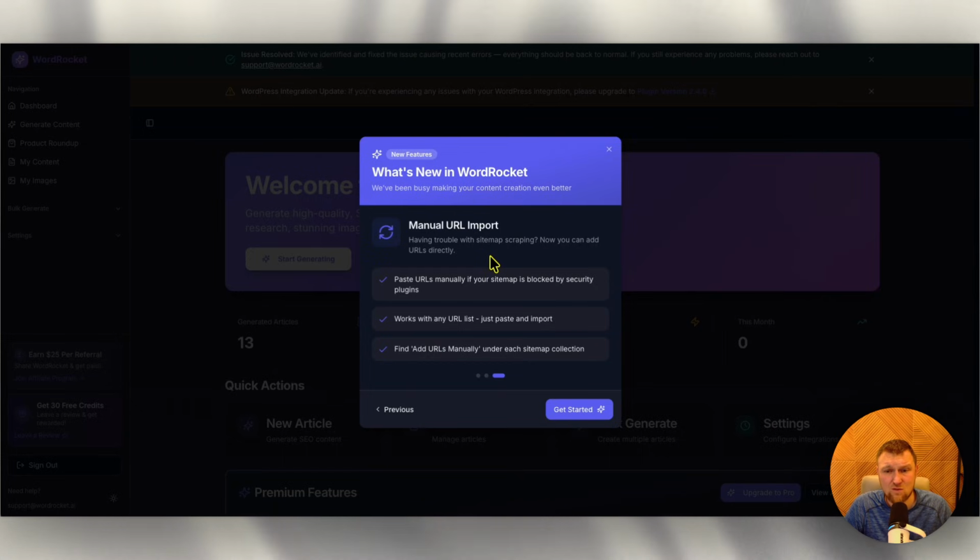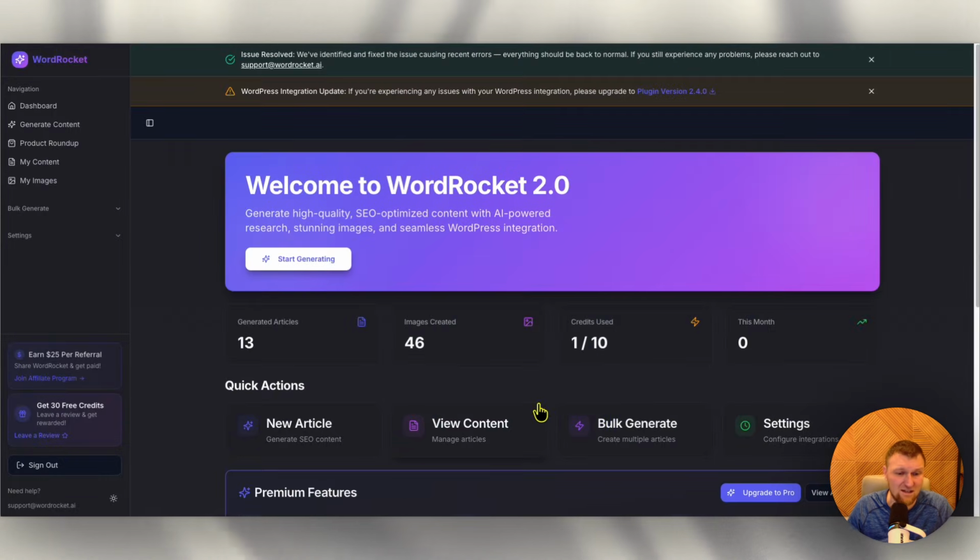Having trouble with sitemap scraping, now you can add URLs manually. So you can just go get your sitemap and maybe update it every 2 weeks or a month and just paste in those URLs. So you can paste your URLs manually if your sitemap is blocked by security plugins. It works with any URL list. Just paste and import, add URLs manually under each sitemap collection. So they are just continuing to make this an amazing, insane AI writing tool and SEO tool.